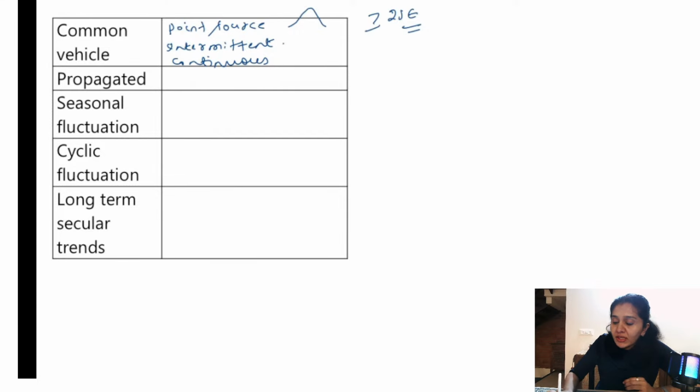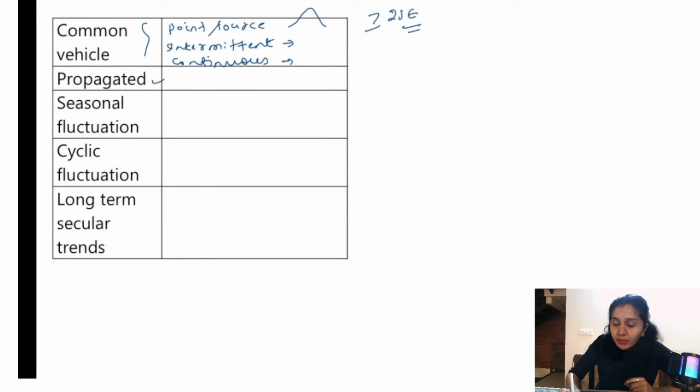Okay, what is intermittent exposure? Best example, a prostitute infected with gonorrhea, transmitting gonorrhea to her clients. Whenever the clients visit her, she is infecting intermittently, right? Continuous is, for example, if there is a well of contaminated water, contaminated with cholera, whenever people come and take water from there, they get infected. So that is the example for continuous. So what you need to remember in common vehicle is there is only one vehicle here.